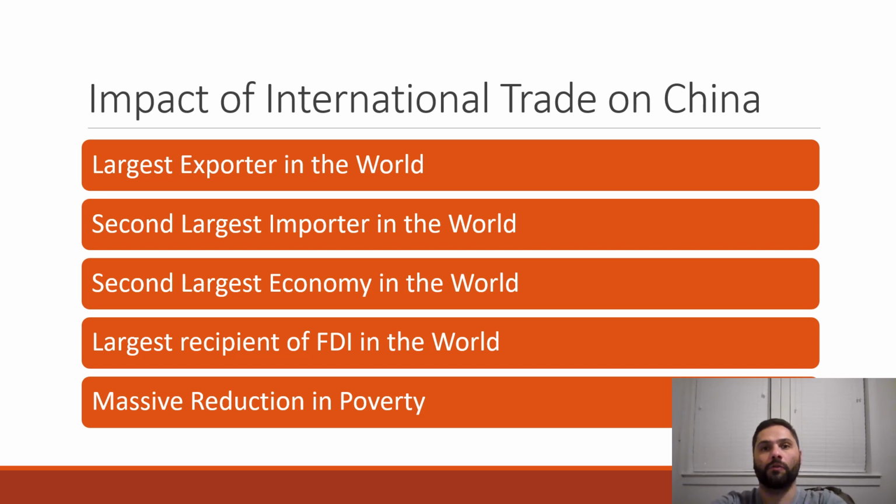But if you look at it a little further, since 1978, when China opened up to the rest of the world and allowed foreign direct investment and allowed international trade, nearly 700 million people have been risen out of poverty. So yes, I find that international trade and joining the World Trade Organization has greatly benefited the country of China and its people.